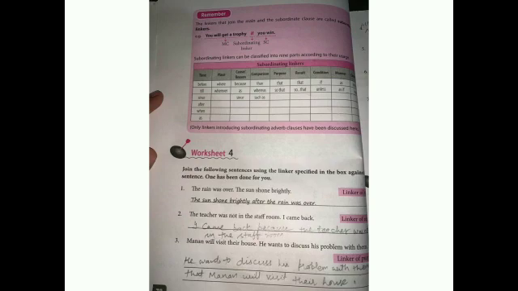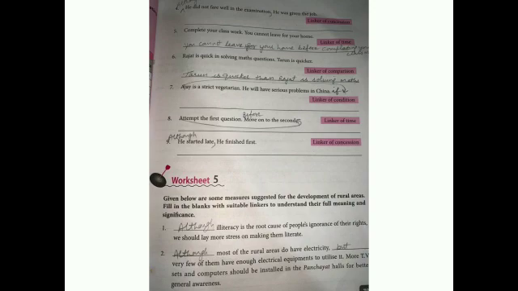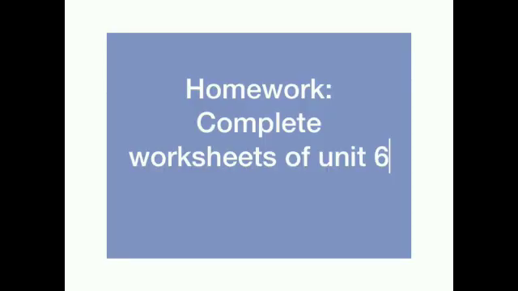Now, worksheet 5. Given below are some measures suggested for the development of rural areas. Fill in the blanks with suitable linkers. See the first sentence: although literacy is the root cause of people's ignorance of their rights, we should lay more stress on making them literate. Now, the second part: although most of the rural areas do not have electricity, very few of them have enough electric equipment to utilize it. I hope all of it is clear. You have to solve the remaining worksheet and try to understand.